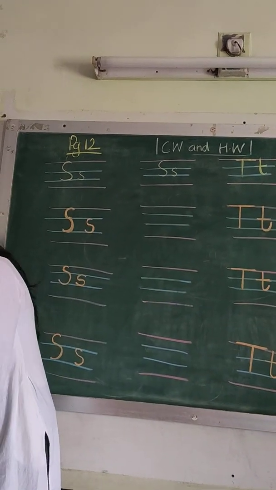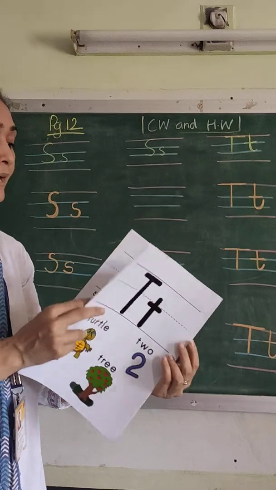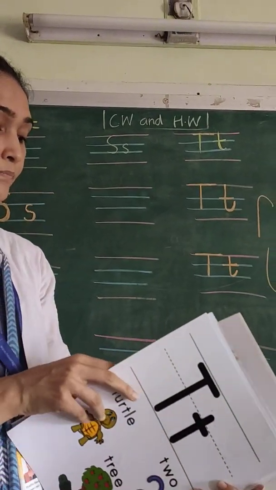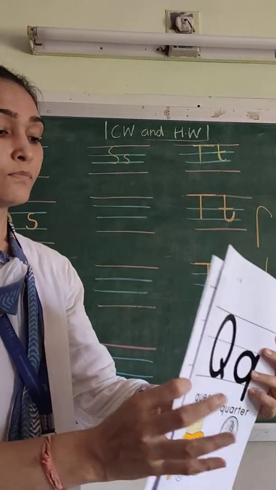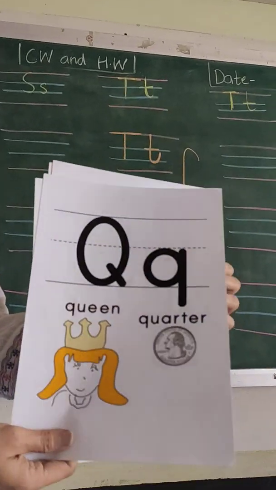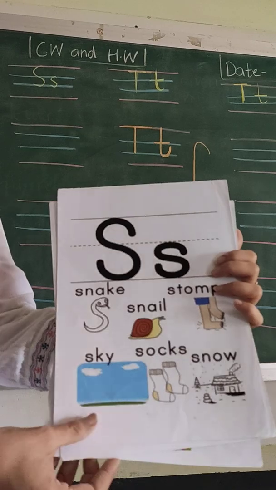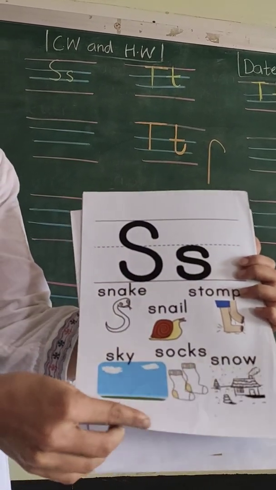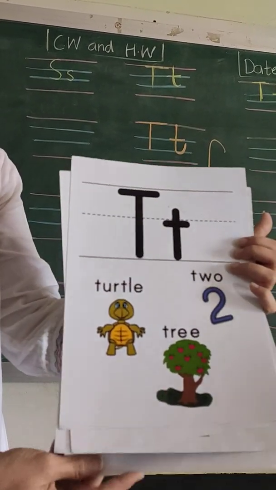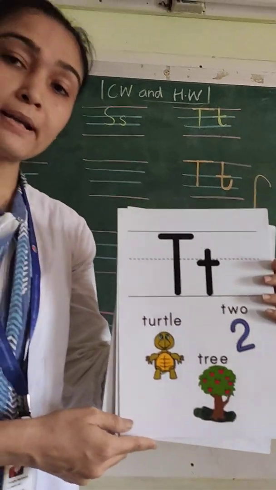So today we learned the alphabets. Q says Q, R says R, S says S, and T says T. So we learned these 4 alphabets today.